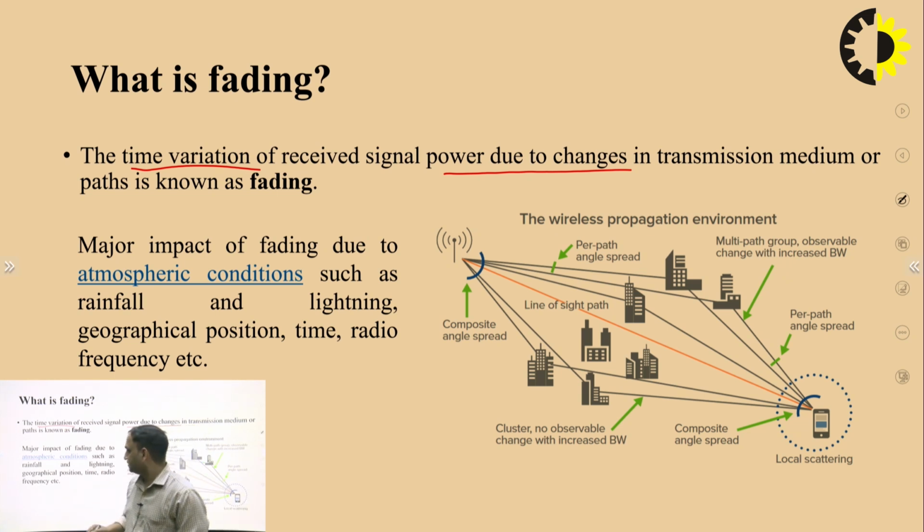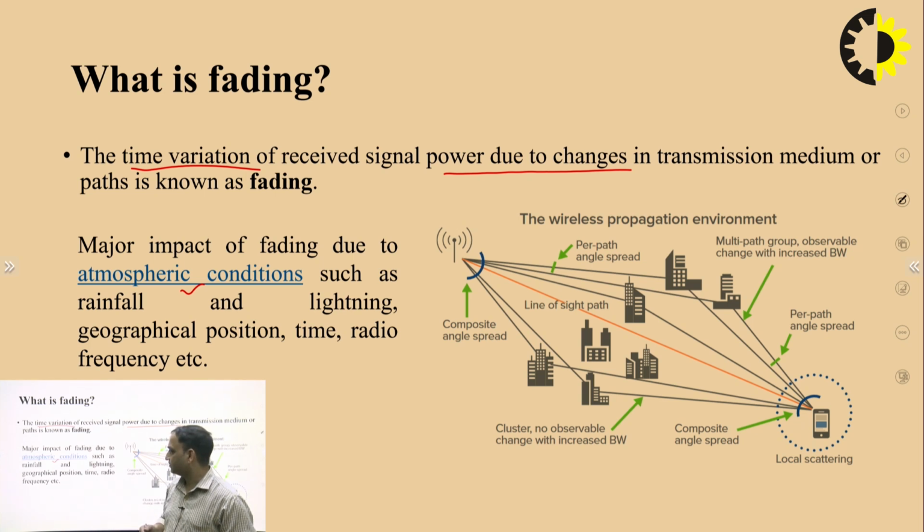So what are the major factors which impact fading? First is the atmospheric condition. In a wireless system, if there is rain, fog or water drops in the environment, the signal strength will be reduced.